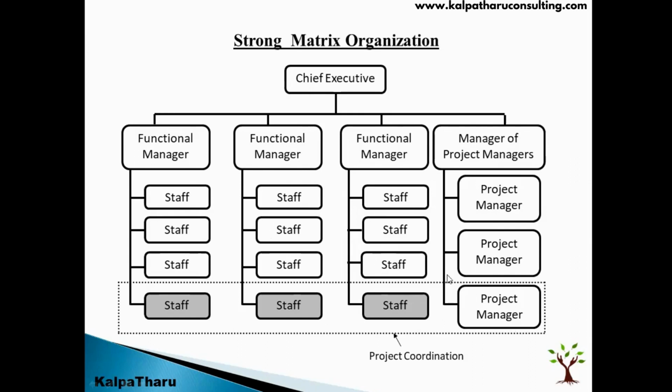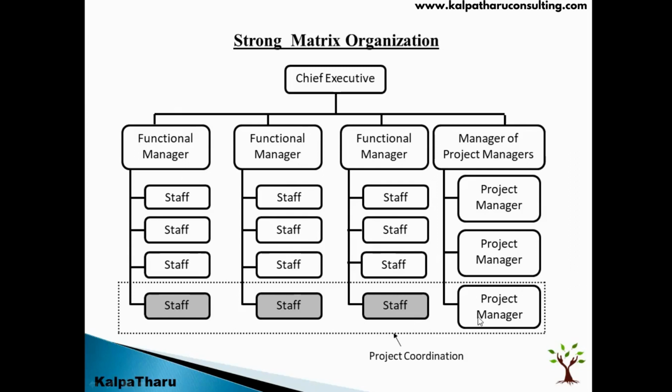So these staff whom he is borrowing from the functional manager will report to the functional manager, but for this project, in dotted lines, they would be reporting to the project manager. Got it? So these staff will be supporting the project manager for this project.